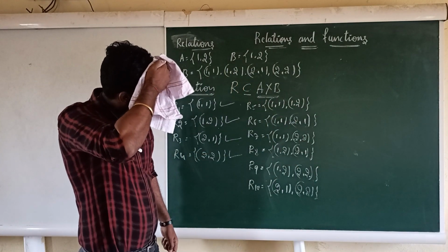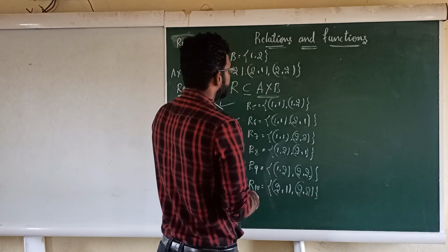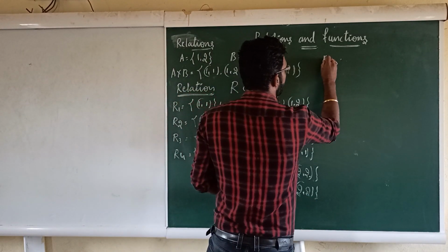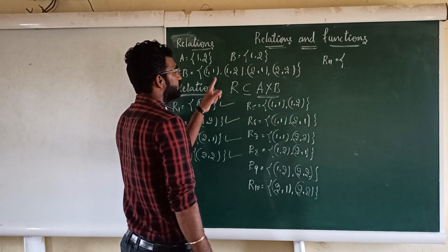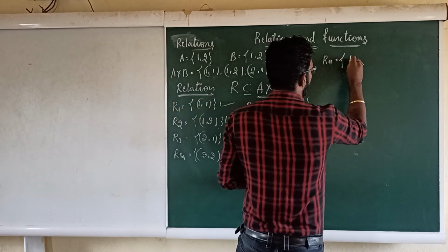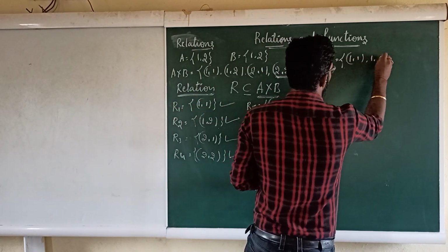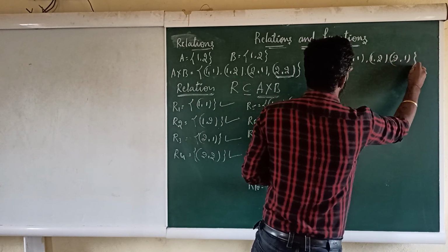Next we are going to see the 3-ordered-pair sets. How am I going to write them? Simple. The 2-pair ones are over, so now I will write R11, which has 3 ordered pairs. I will leave out the last one and write the remaining 3: (1,1), (1,2), (2,1). So these are the 3 ordered pairs.